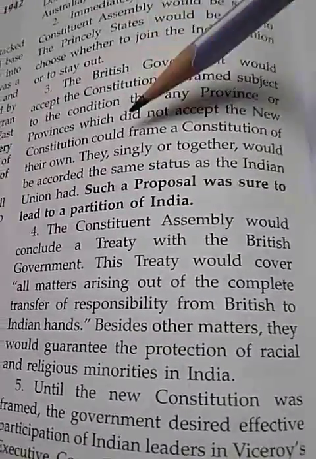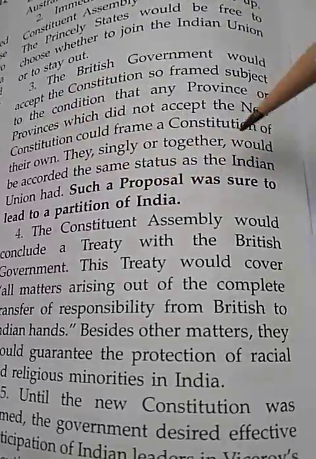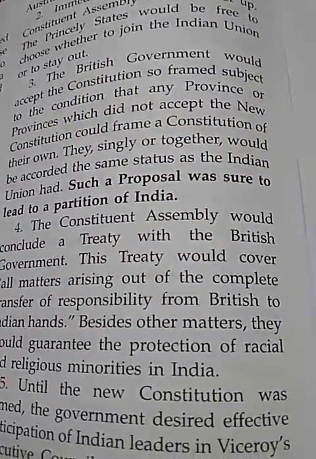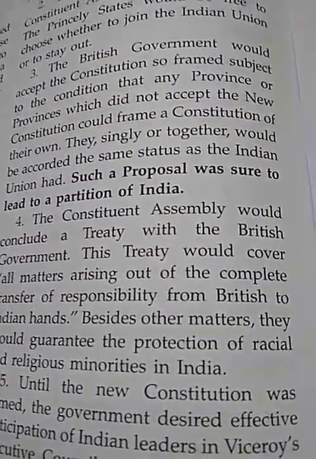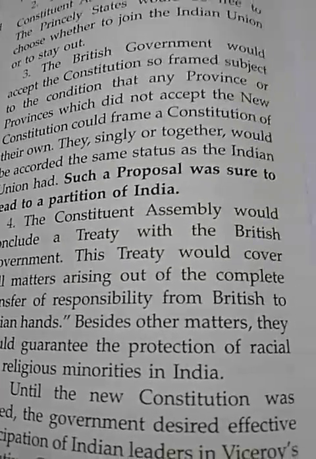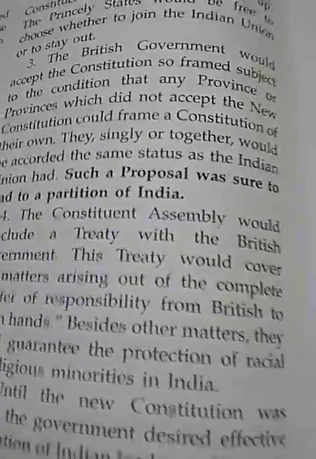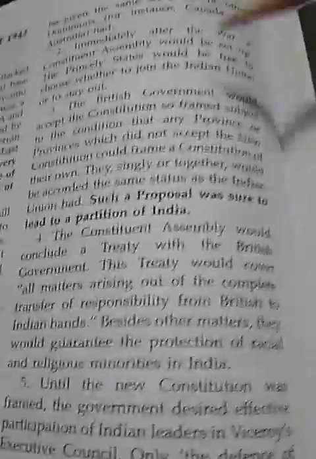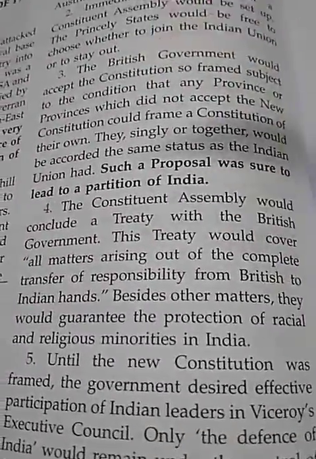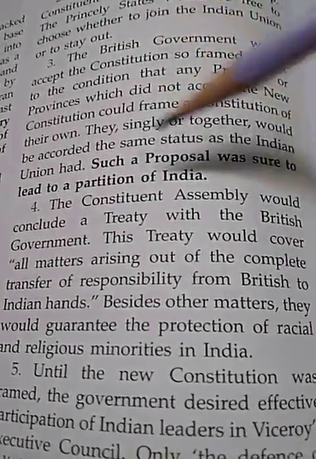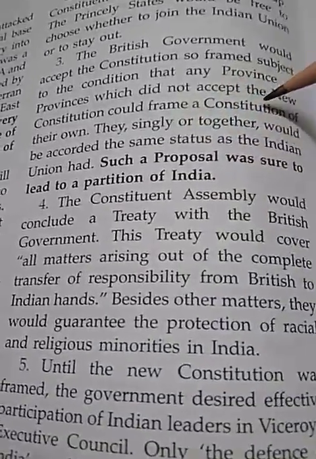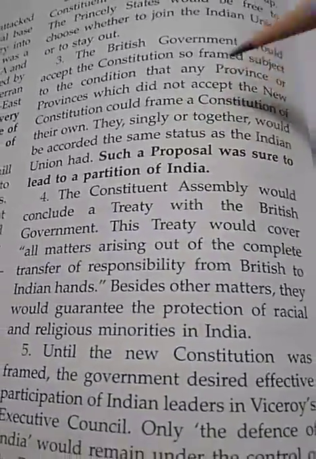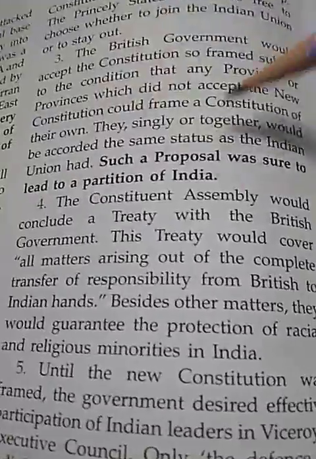So he gave this kind of proposal, that if any particular province or number of provinces did not want to join this constitution, or did not want to go with the Union of India, they could make their own constitution. This means these were the seeds of partition that they wanted to sow here.